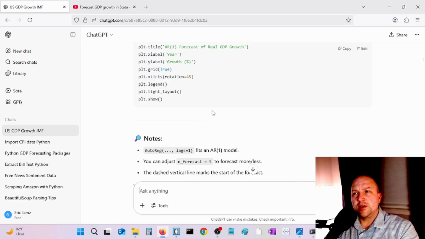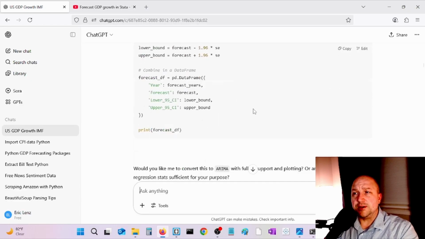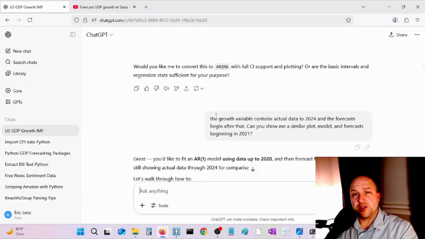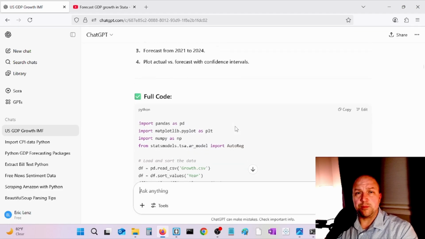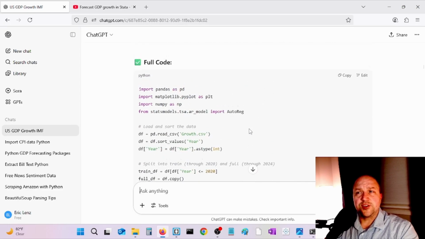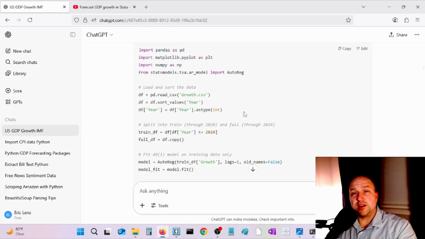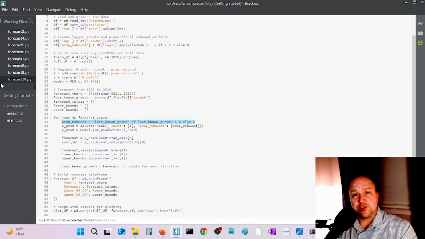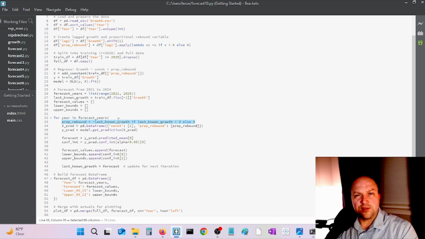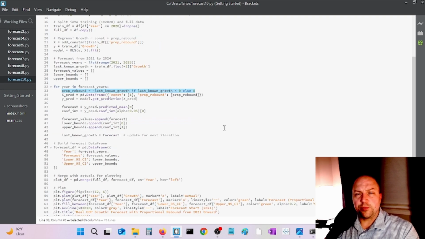In doing this, I did all of the work here in ChatGPT. I asked ChatGPT to make changes, try different models, and then plot the models, and it would offer me this code. I would copy the code, paste it into my program editor. With each change to the model, I saved it as a new program. So I go from forecast 2 to forecast 3 to forecast 4. So I keep the previous model just in case I don't like the new iteration. And I do this with all the programs that I do. This way you don't change your code and save over something that you did previously that worked.